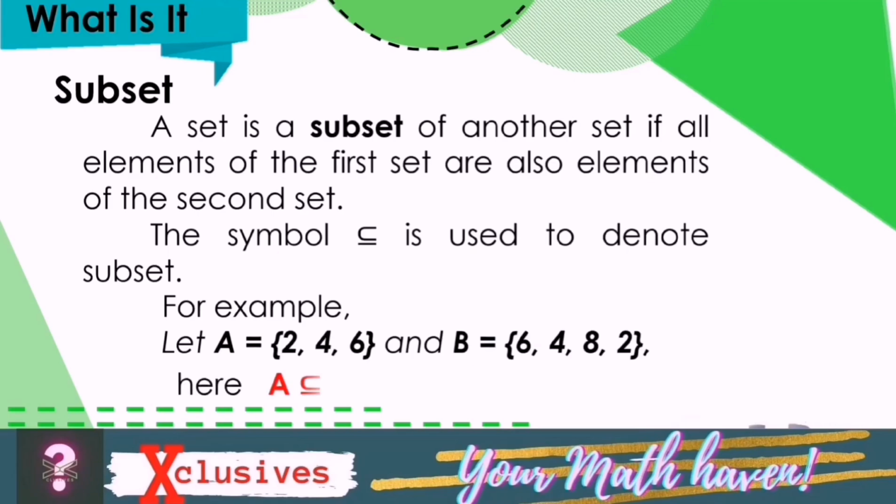Here, A is a subset of B, since all the elements of set A, 2, 4, 6 are contained in set B. But B is not a subset of A, since all the elements of set B are not contained in set A. That is, element 8 is not found in A.